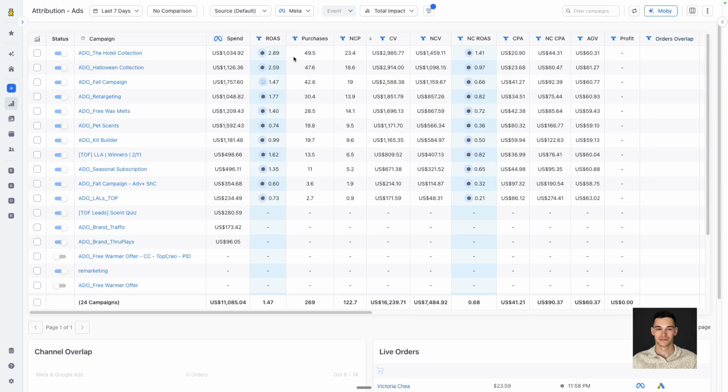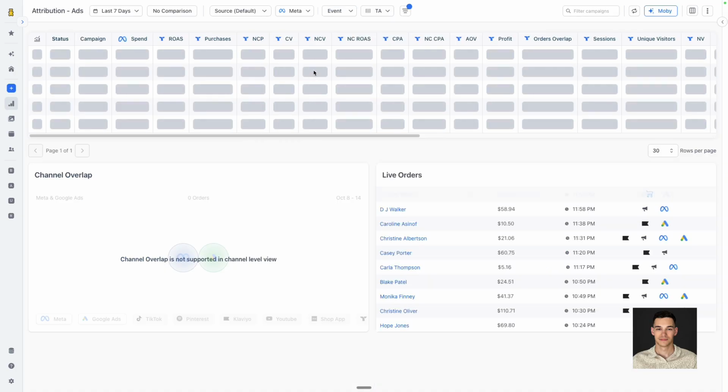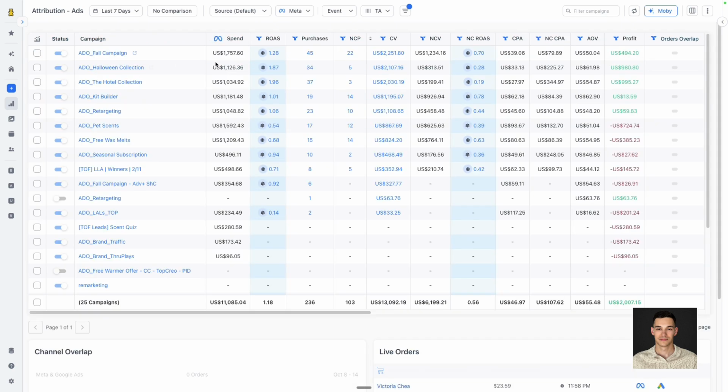But when you dive deeper, things get a little confusing. Triple Whale shows 50 purchases here and 23 came from new customers. But when we switch to the Triple Attribution model, where each channel gets 100% credit for its own sales, the story changes completely. Now we have about 90% of sales coming from existing customers and only 5% from new, like 3 sales. And the new customer CPA suddenly becomes the highest in the ad account, 344 across all campaigns.